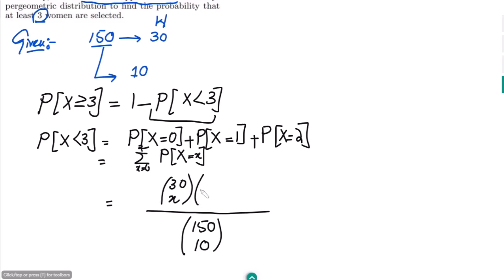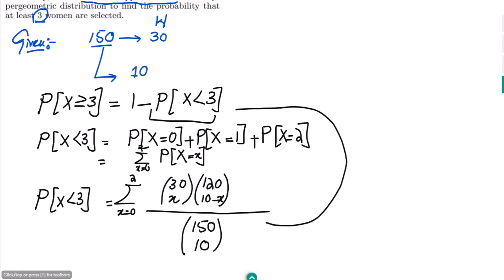Add the remaining items, which are the men, 120, and the number selected from them would be 10 minus x, the total number of selected items minus the number of women selected. This would be for all the values from 0 to 2, and this gives the probability that x is less than 3. Then taking this value and putting it here, we can find our solution.